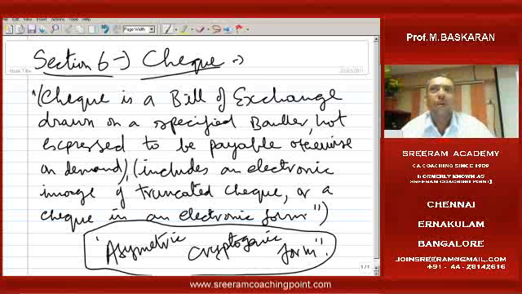But now, truncating means they send it through the system. There they get it through a password and have access. They open and see it, and immediately say it is a genuine check, using ultraviolet and infrared rays. Those rays detect a duplicate, like a false currency note; if it is a counterfeit note, they can find out like that. So he will immediately see whether the check is original and clear it. A check in a foreign country taking 4 to 6 weeks can be cleared within minutes or seconds. That is the advantage.